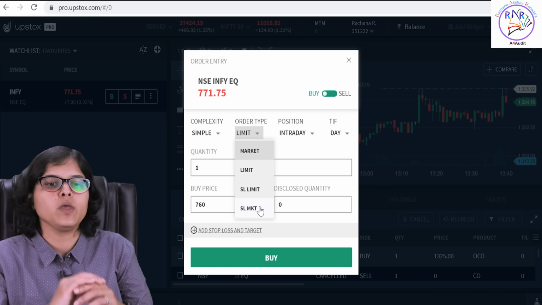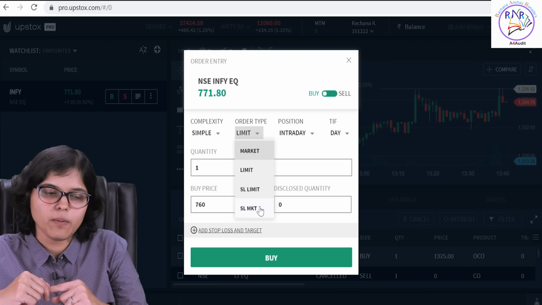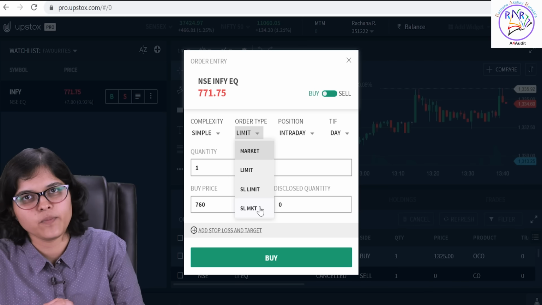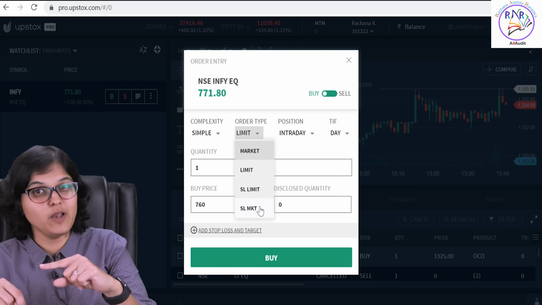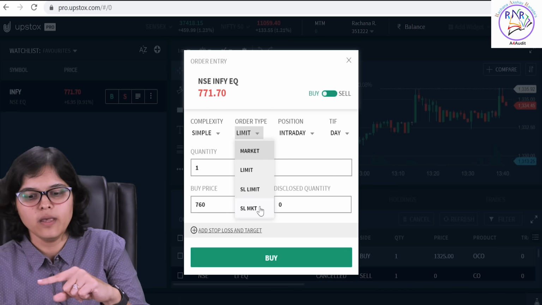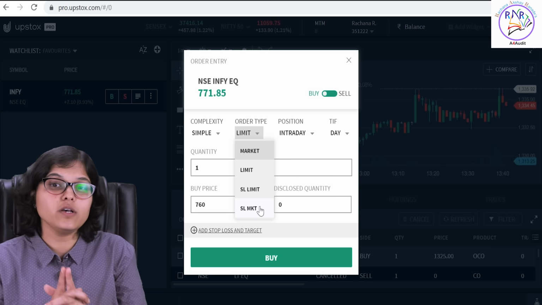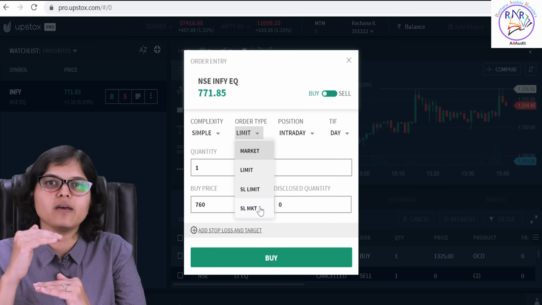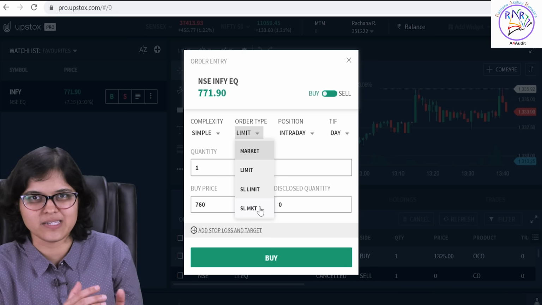So what happens? The moment the stock price goes down and touches 760, my stop loss order will get executed. What is the benefit? The benefit is that if the stock price goes below 760 also, let's say it closes at 750, I'm least bothered about that because my position has closed at 760 only. So my loss is stopped. It's capped at 760. In rupee terms, it will be stopped at 11 rupees in our example.